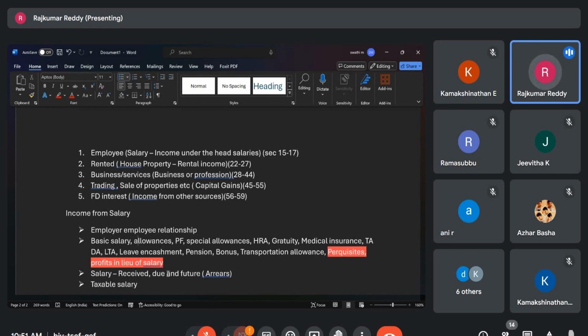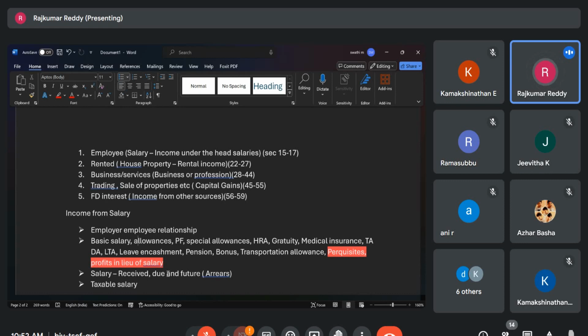If you change 5-6 jobs in your entire career and receive gratuity from 5-6 employers, for one of the employers, maybe at the end of your service tenure, you can claim the exemption. But not every gratuity can be claimed as an exemption. And even leave encashment, up to 300 days at the time of retirement, as a one-time benefit, you can claim as an exemption. Then some other exemptions are also available.